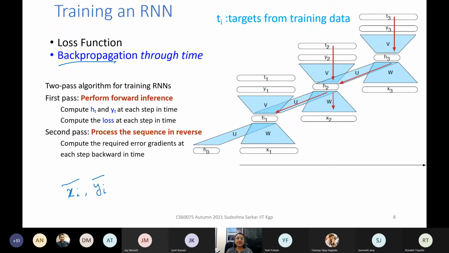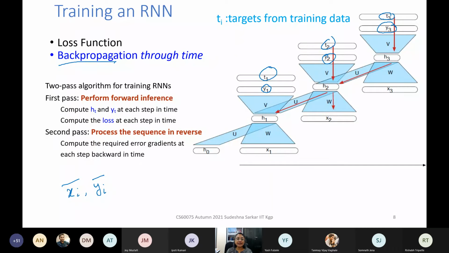So given xi, we compute the ht and yt at each time step. So this is y1, y2, y3, which is output by the network, and these are the target values. Suppose for part of speech tagging, this is the correct tag, T1, T2, T3.